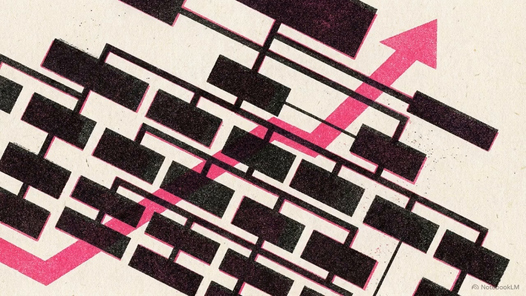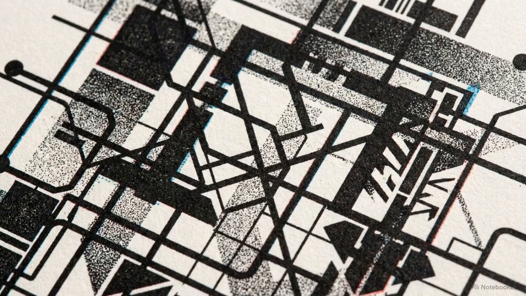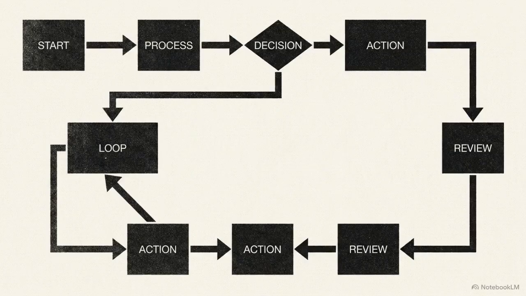To test if this structure actually protects the public, we need to execute a reverse recursion. We will trace the logic backwards from the desired output to the mechanical foundation. We must evaluate how these governance lines actually connect and whether the system functions as a path towards its mission or as a closed loop.